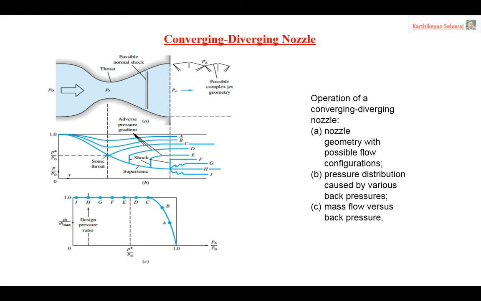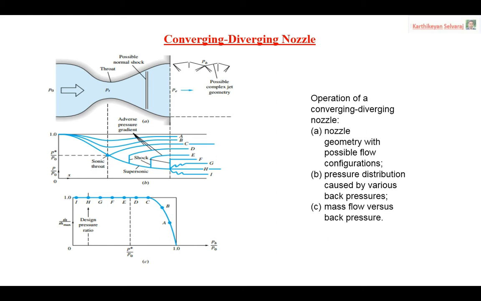Creating smooth supersonic flow is somewhat difficult because supersonic flow is reached only after Mach number 1. We know that when Mach number reaches 1, there is a possibility of forming normal shocks. It is very difficult to understand the concept of shocks, so we need to create the flow without any shocks.